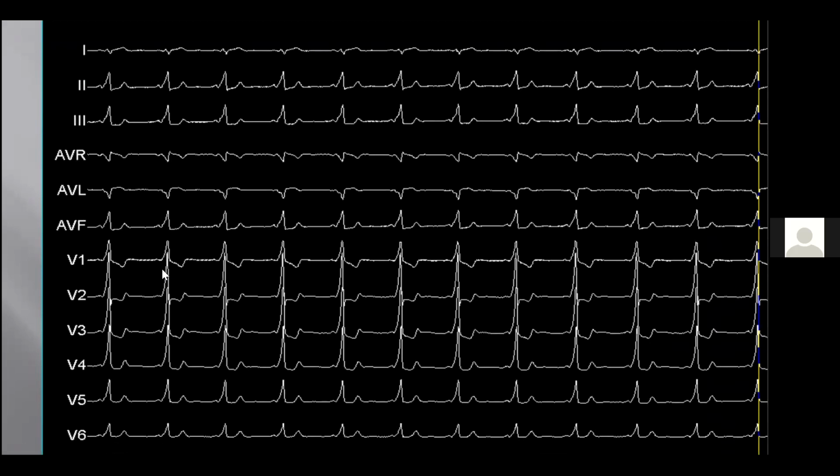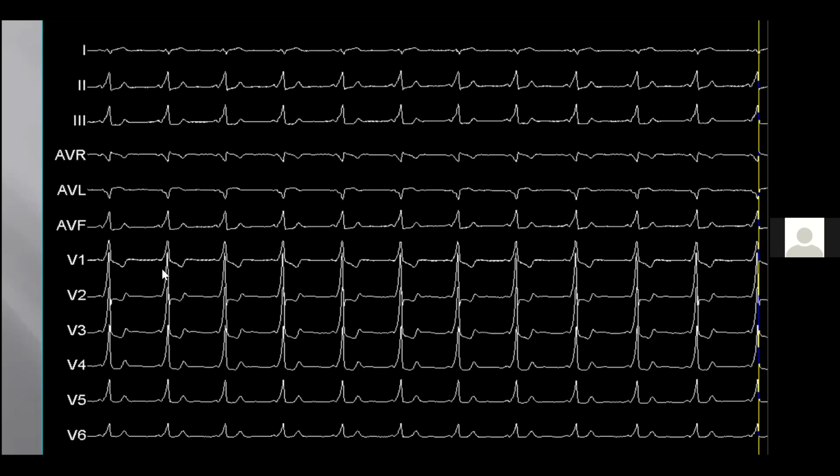Once you see R by S ratio is more than 1 in V1, you will go to lead AVF, where also the delta is positive. So looking at this, this is predominantly a left free wall pathway, most likely a left lateral pathway. That is what appears from the ECG.